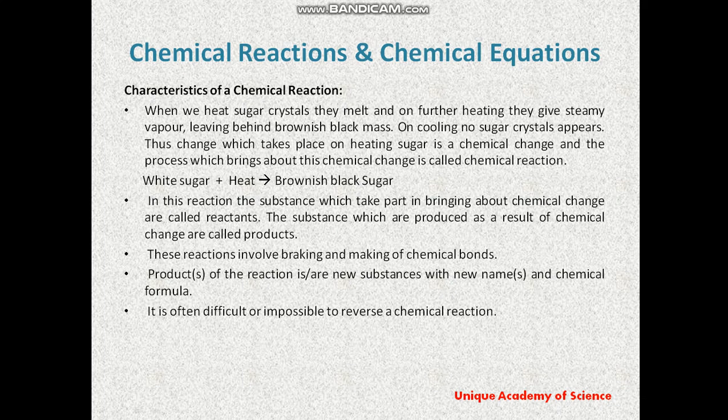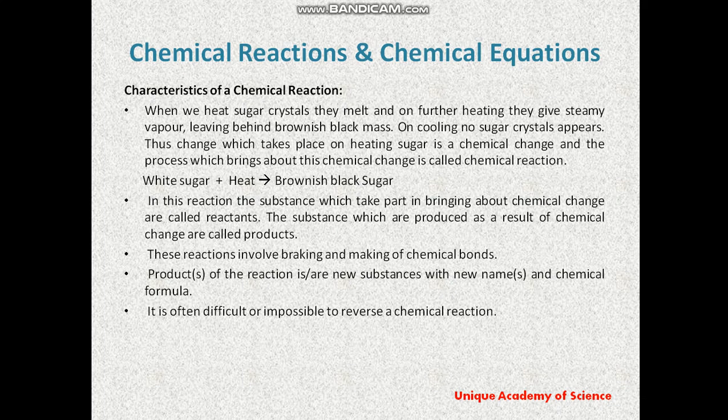Here it is difficult to get white sugar back from brownish black sugar; it is impossible. So this is known as a chemical reaction. Another example: if we take milk and make curd, we cannot get the milk back again. So this is also a chemical reaction, and it is difficult to reverse.